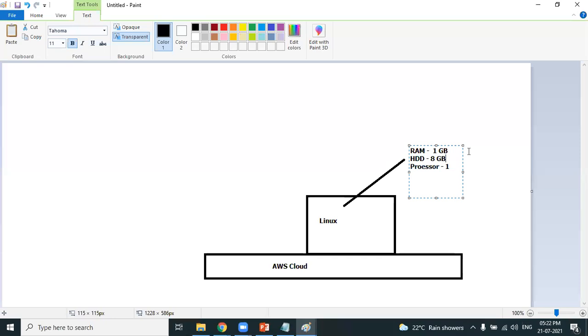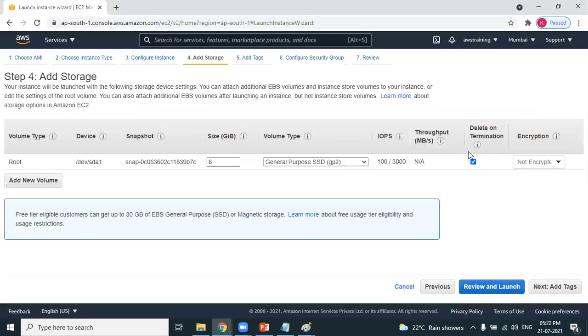Fine. And you're not allocating RAM from your laptop. You're not allocating hard disk from your laptop. We are using the RAM of AWS data center. We are using the hard disk of AWS data center. We are using the processor from AWS data center. So that's important. You're consuming the hardware of AWS cloud and creating the machine as per your requirement. That's the beauty. Step 4, take the default.